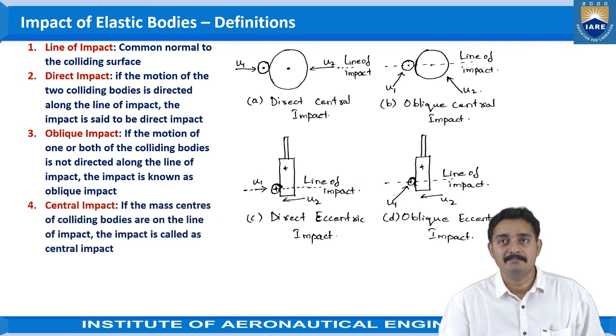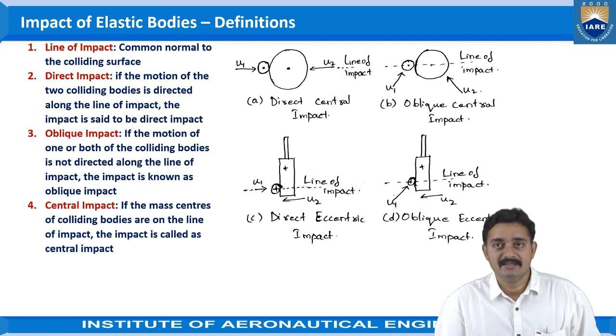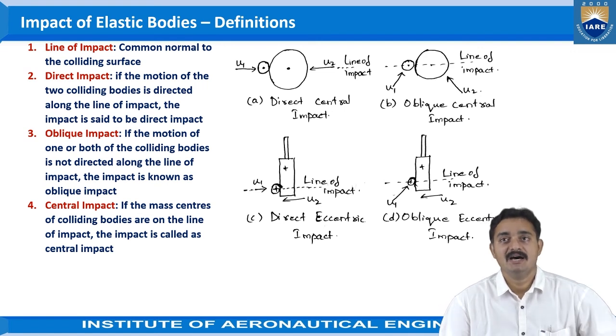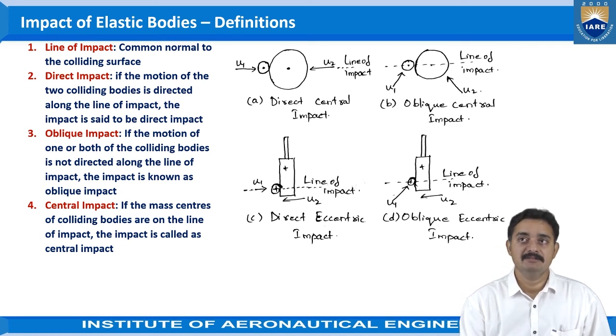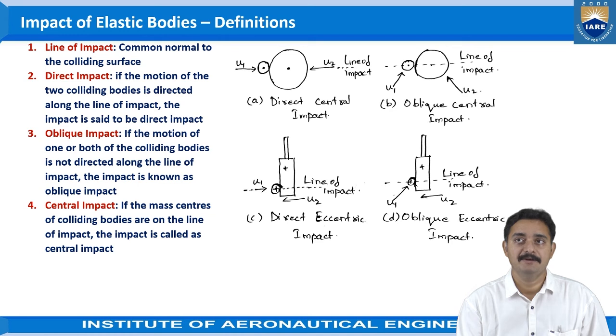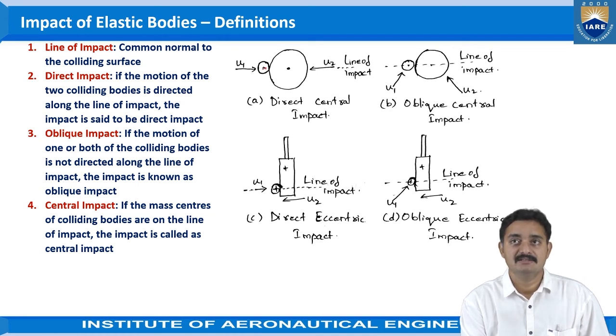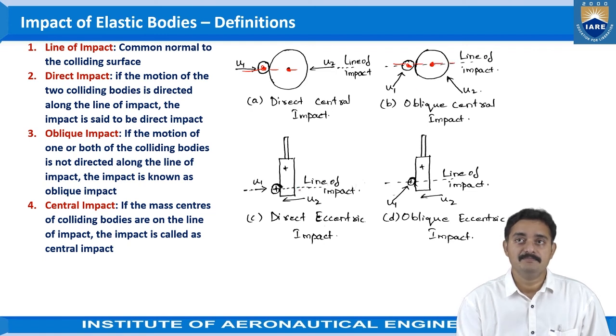Then coming to central impact, if the mass centers of colliding bodies are on the line of impact, the impact is called central impact, right? As we have seen in points A and B. Here you can observe the mass centers are along the line of impact. The mass centers are along the line of impact. Okay, so then